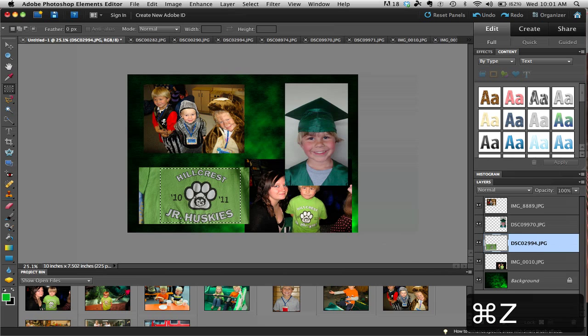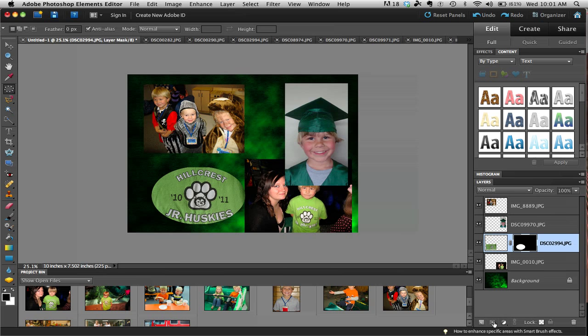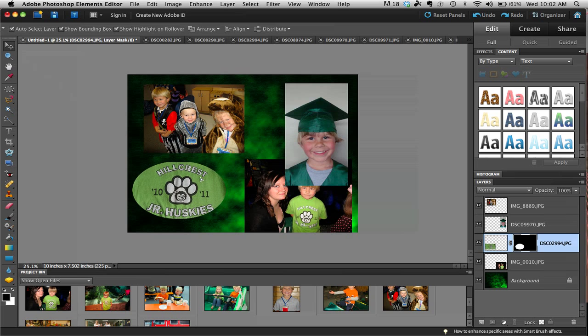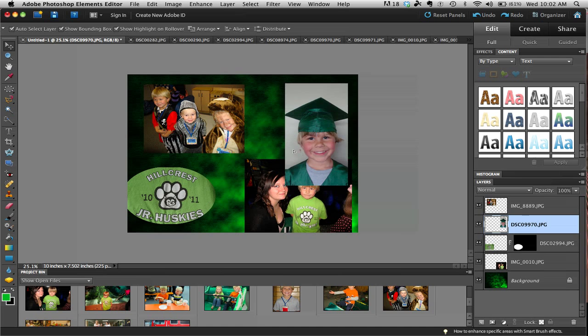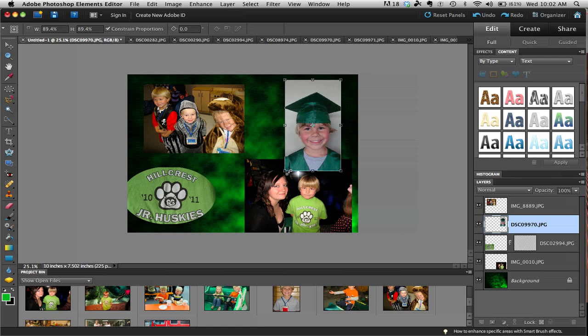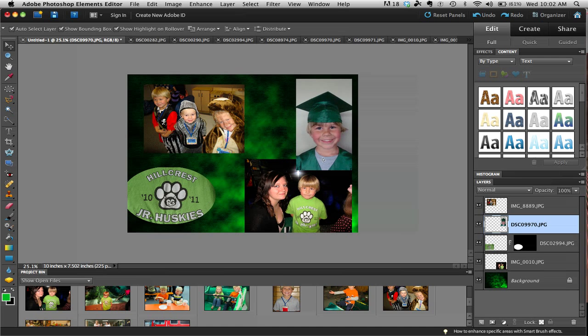You can also use this elliptical marquee tool. So you could come in here, and maybe that might work a little bit better for this, but get the selection in there. And I could select it and then click on that mask tool, and I'll cut it out just the way I want it to. Grab the move tool and place that back where I want it to go. So you can continue to place and resize and start laying out your collage.